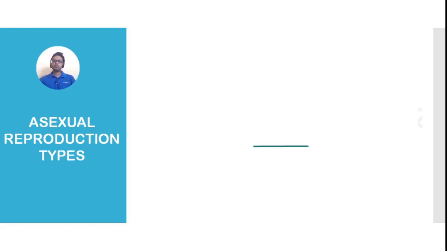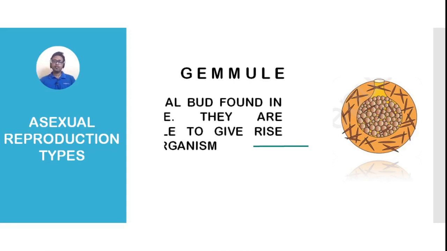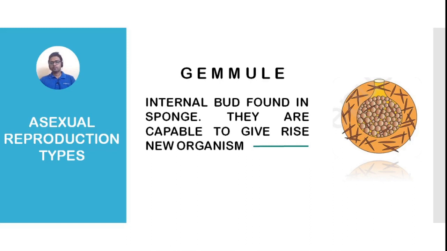Okay, now the next one is gemmule. Gemmules are generally seen in sponges, and you see these round structures are the gemmules, and they are capable of giving rise to a new organism.